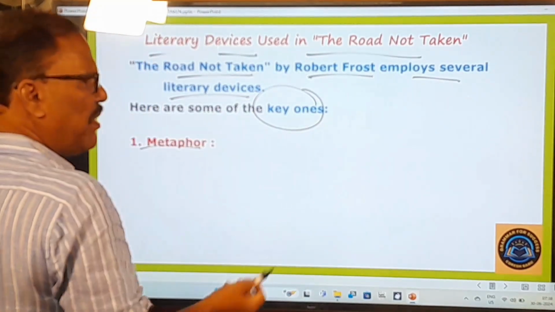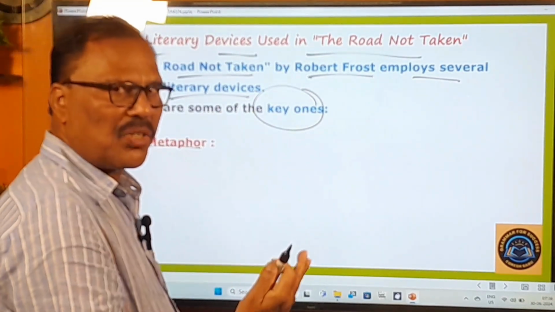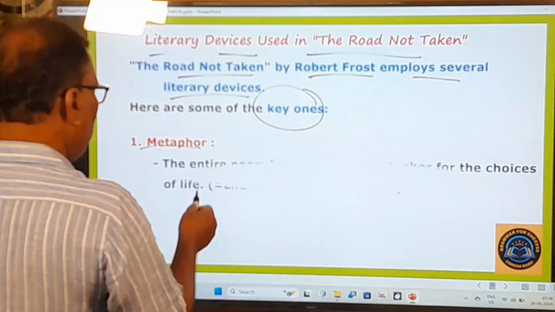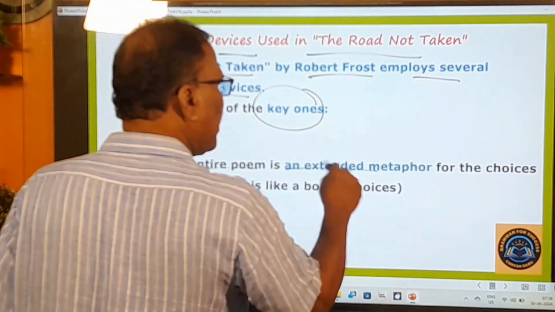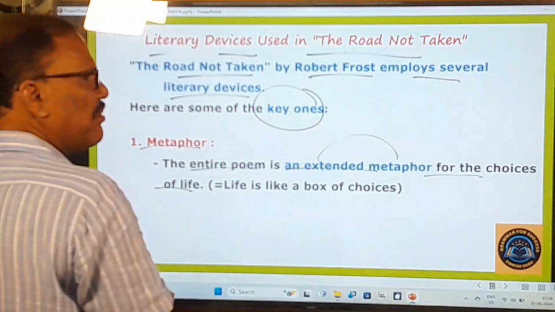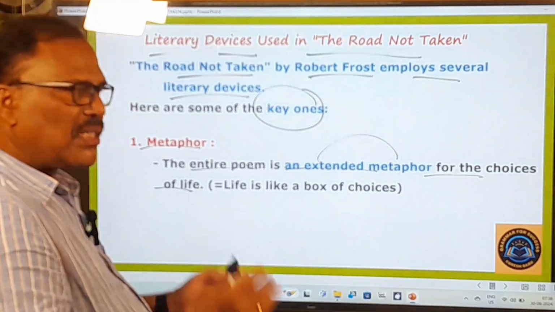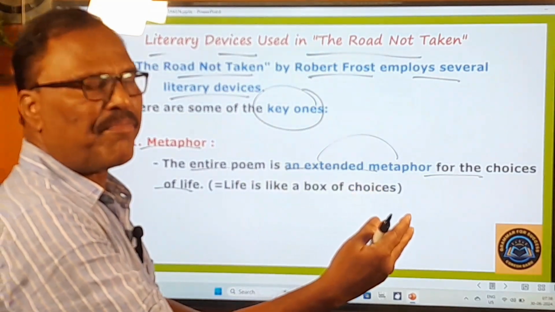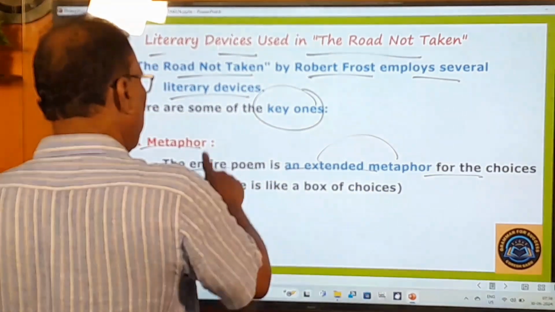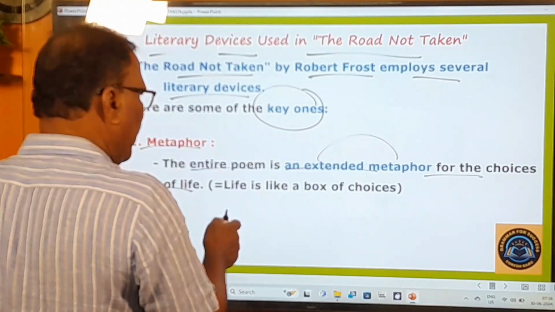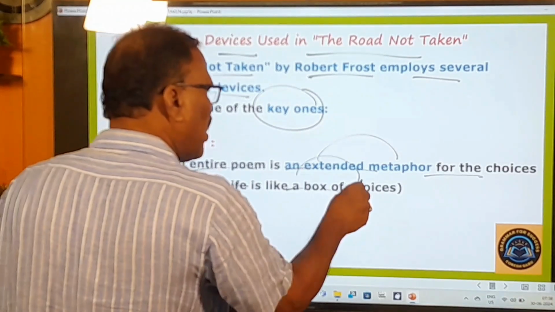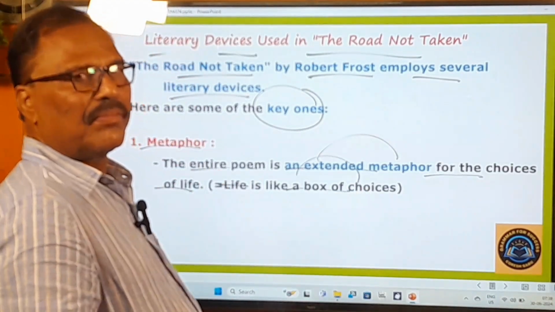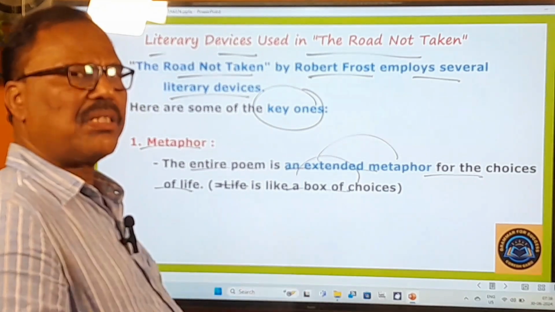Metaphor. Metaphor means a direct comparison is called a metaphor. So here, the entire poem is an extended metaphor for the choices of life. If it is turned into a simile, how can it be? Life is like a box of choices.